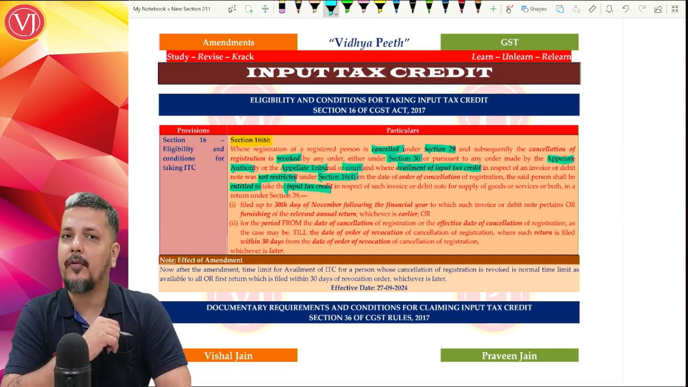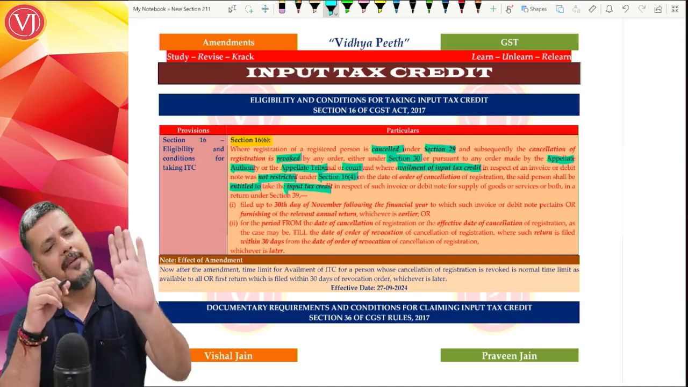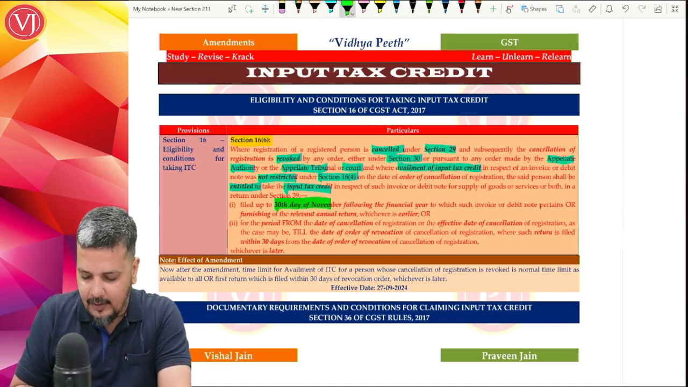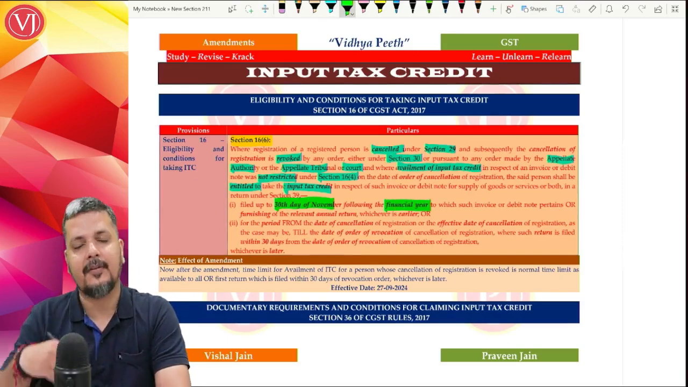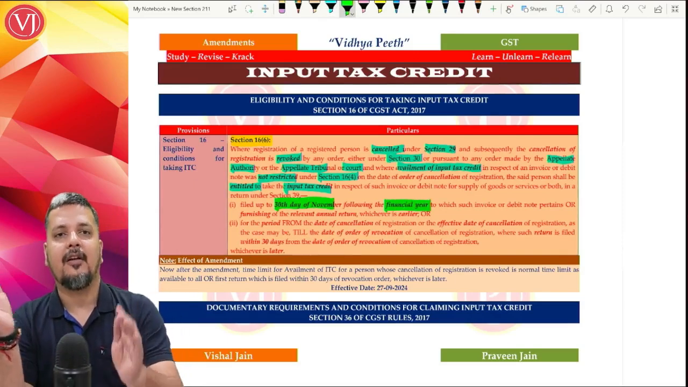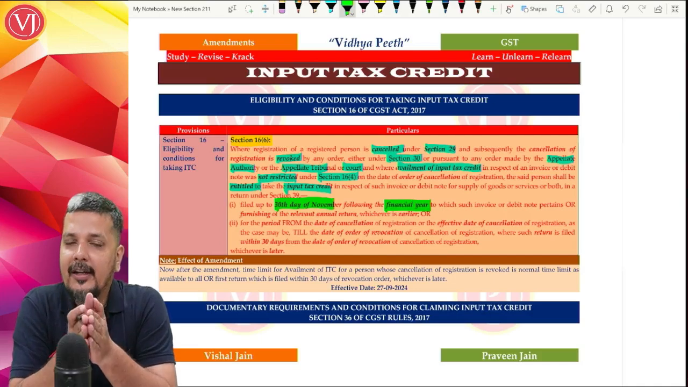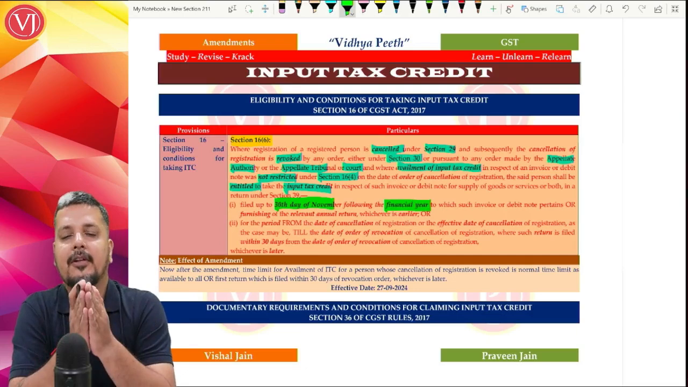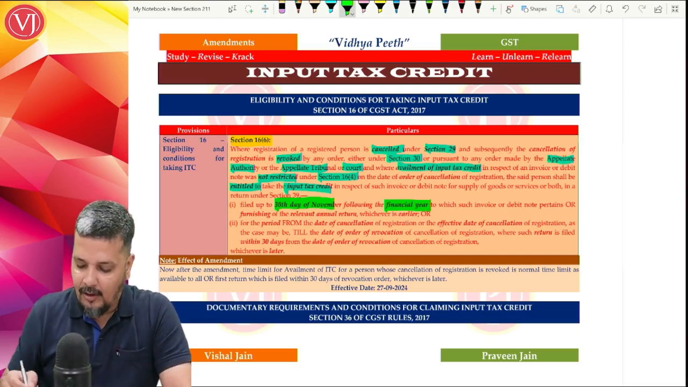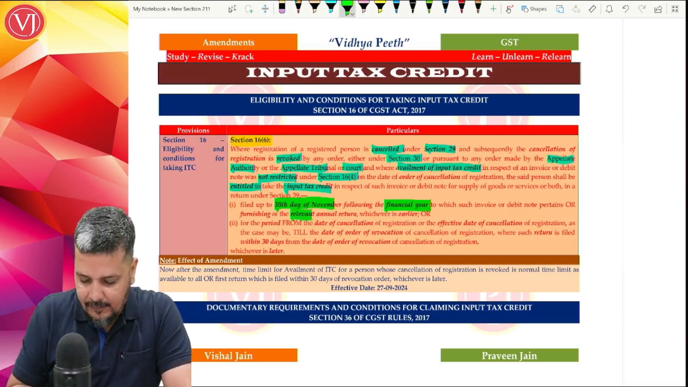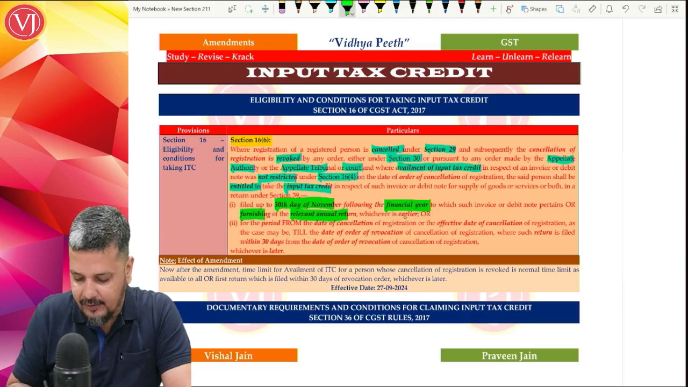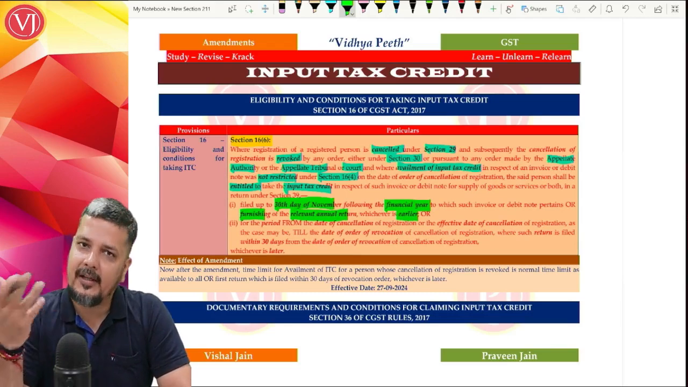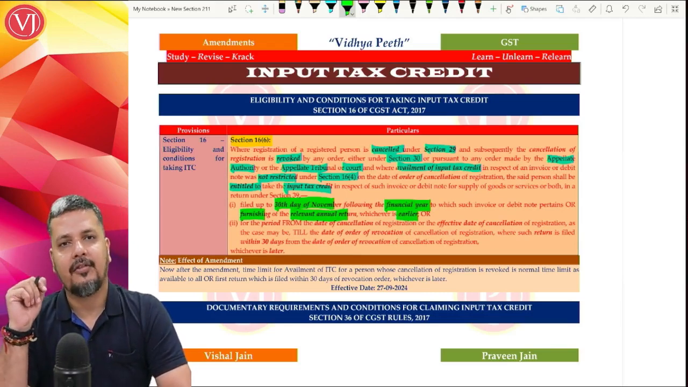Normally, what is the time limit for you to take the credit? That time limit is already there. It is 30th November following the end of the financial year, which means 30th November of the next financial year. The last return in which you can take the credit is the October return of the next financial year, filed before 30th November of the next financial year, or filing of the annual return of that financial year, whichever is earlier. So this is the original time limit which is already there in section 16.